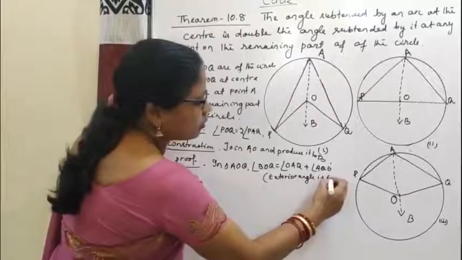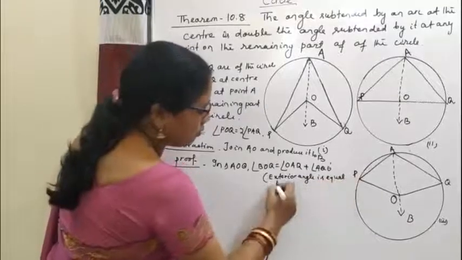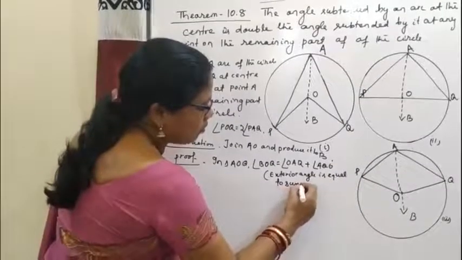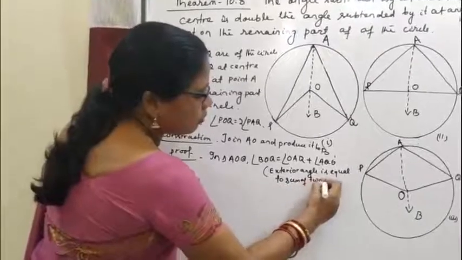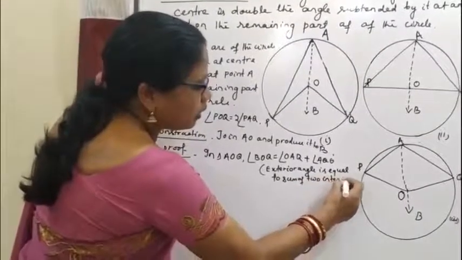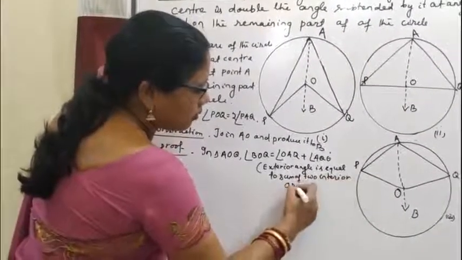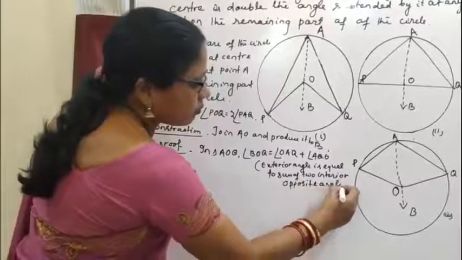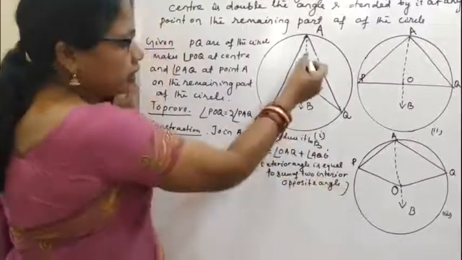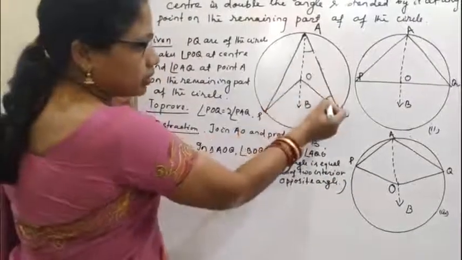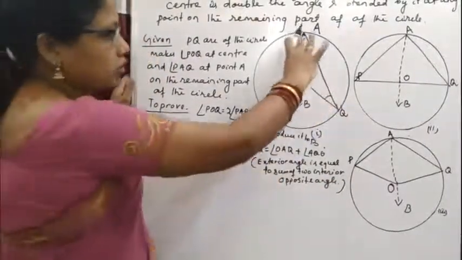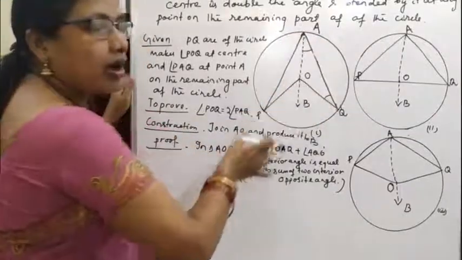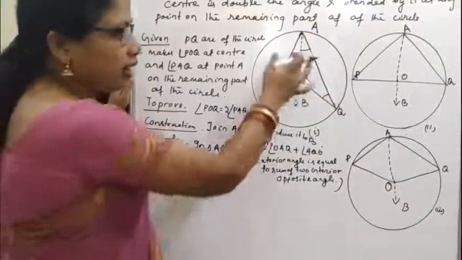Exterior angle is equal to sum of two interior opposite angles. But we know this angle is equal to this angle. Why? Because OA and OQ are the radii of this circle and they are equal.